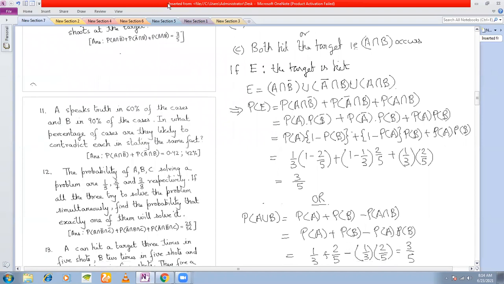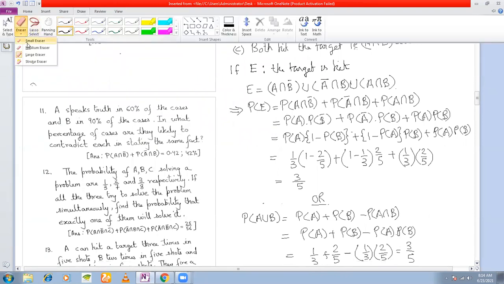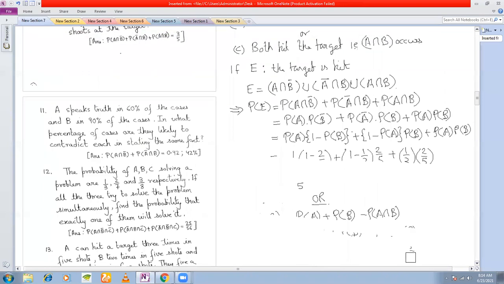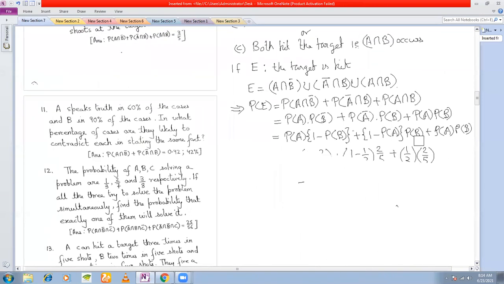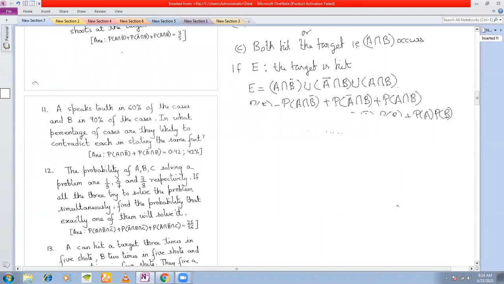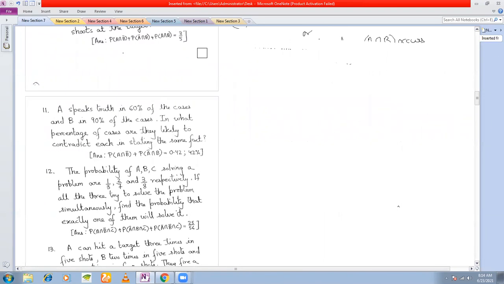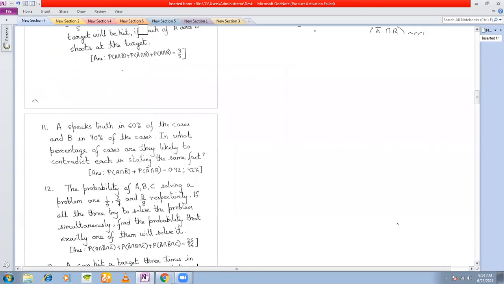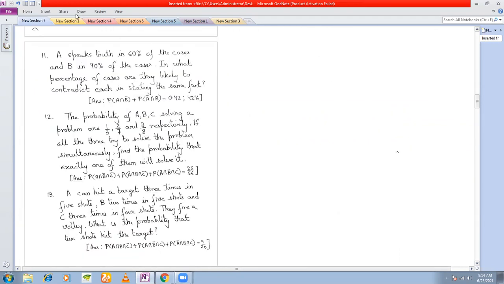Let us see the next sum. Number 11. The question here is, A speaks the truth in 60% of the cases, B in 90% of the cases. In what percentage of the cases are they likely to contradict each other in stating the same fact? Right? Let us define the events.